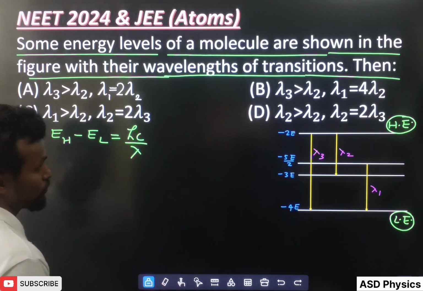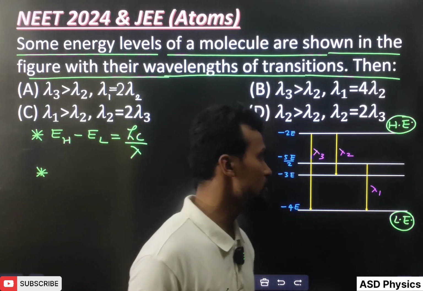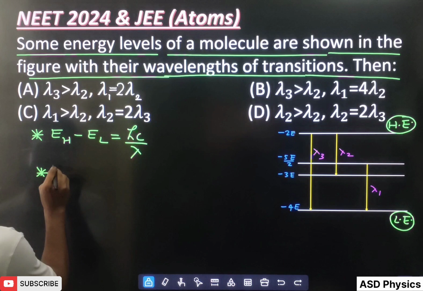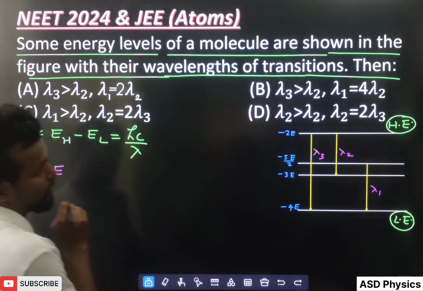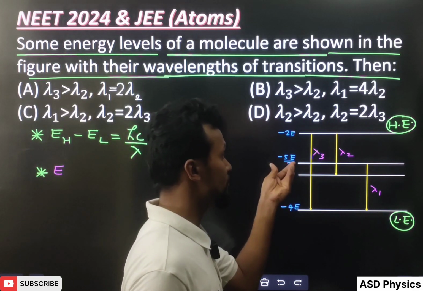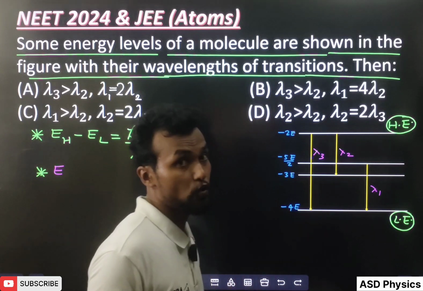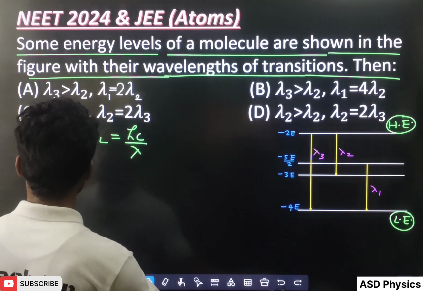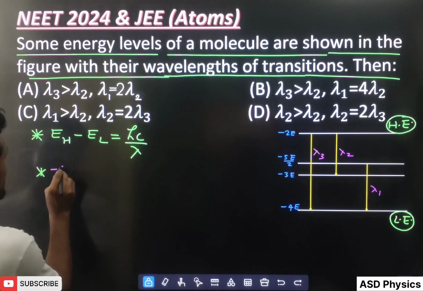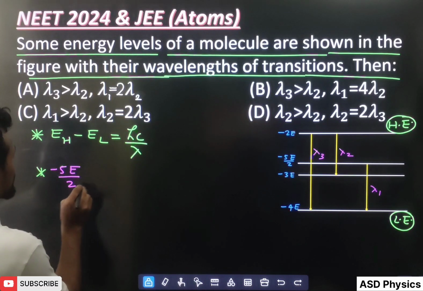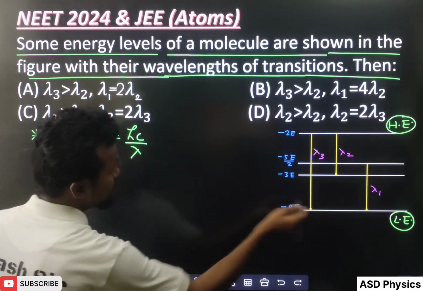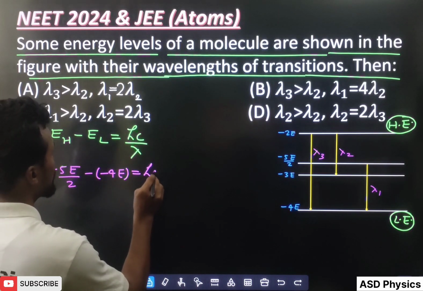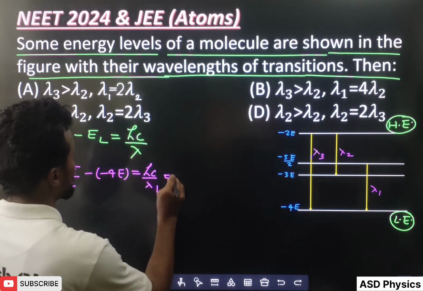So the first one, I am going to apply for lambda 1. Kindly see here, which one is the high energy level? Minus 5E by 2 is the high energy level, minus 4E is the low energy level here. So I can write minus 5E by 2, minus the low energy level, which is minus 4E, is equal to hc by lambda 1.